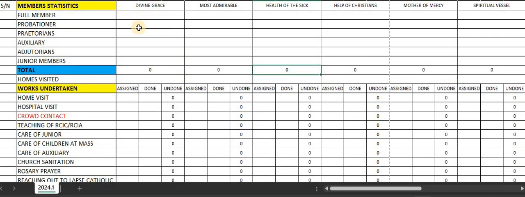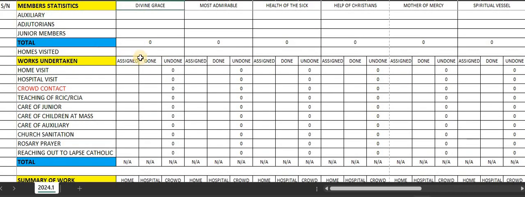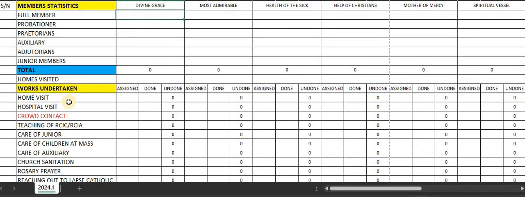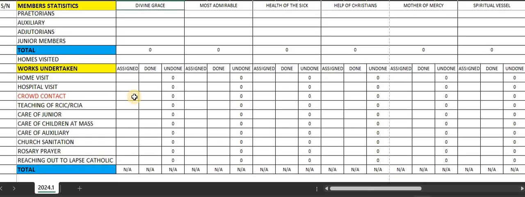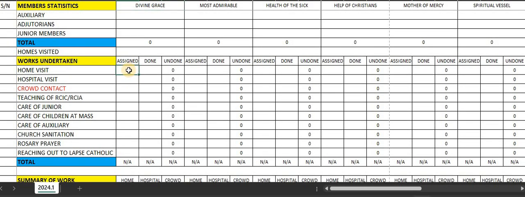So if you have Divine Grace report there, you just fill it, and coming down to under Divine Grace report, the works undertaking. For example, full visitation was assigned 26 times and it was done, let's say 21 times. Automatically you see the undone as 5. So these are formulas. That's what I'm trying to tell you.